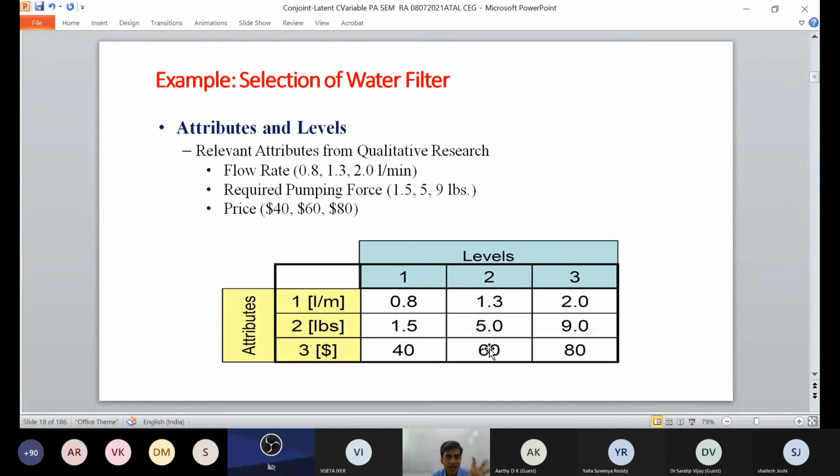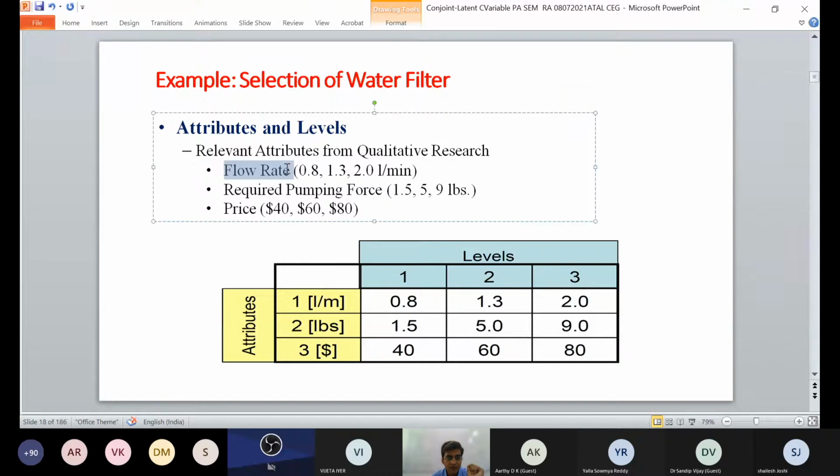Okay, so let us have one case study, which is the selection of a water filter. Now it has 3 attributes: flow rate, required pumping force, and price. The flow rate can be 0.8, 1.3 or 2.0 liters per minute.